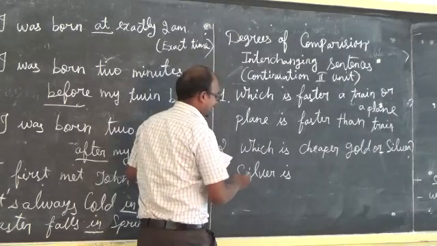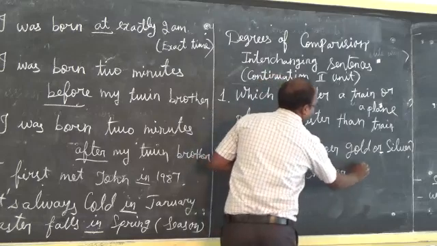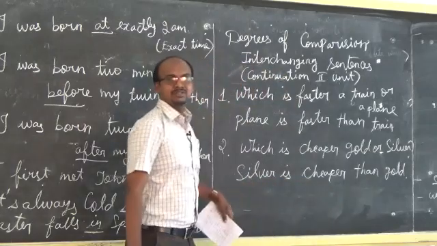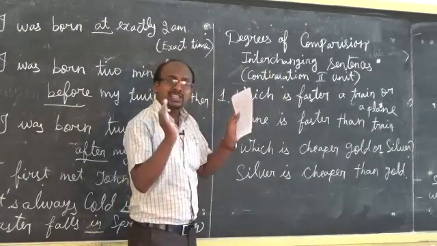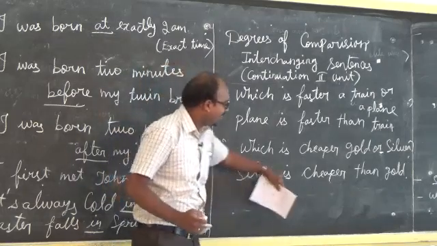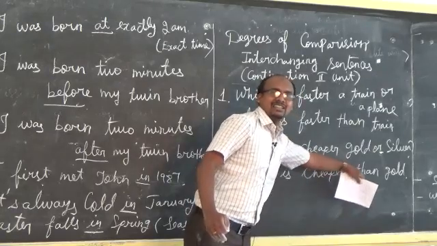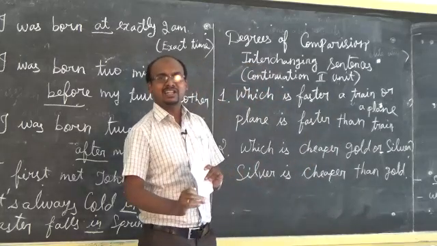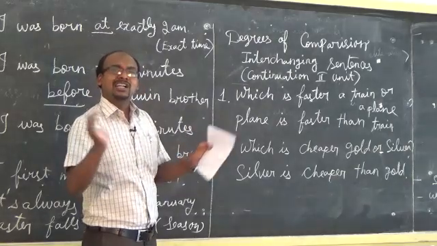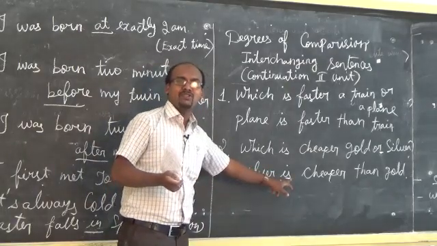Silver is cheaper than gold. This is the comparative form. So when two things are given, if they ask you to change it into comparative form, you have to add er, along with than: er than. So that is a comparative form. If two things are given and they ask you to compare them in a sentence, you have to write like this.